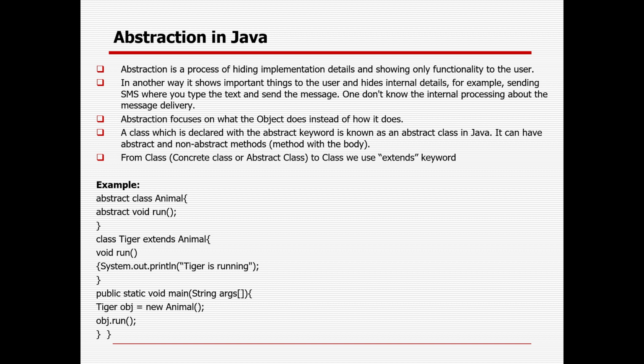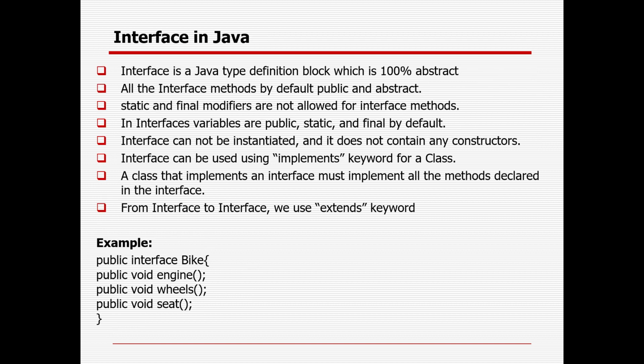Abstraction is nothing but hiding the implementation details and showing only the particular functionality to the user. So you don't want to disclose your implementation, you want to show just the output, the objective. Then you can use the abstract class. An abstract class is written with the help of the abstract keyword. It can have abstract or non-abstract methods. Any abstract class would be extended by another class, so that it can implement all the unimplemented methods. Whereas an interface is nothing but 100% abstract in nature.